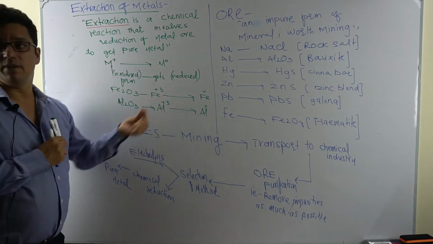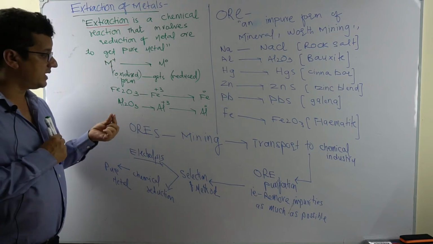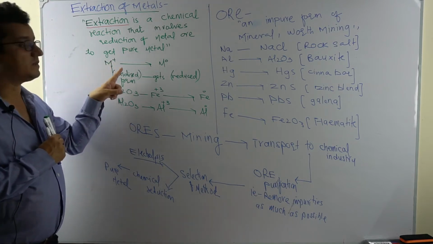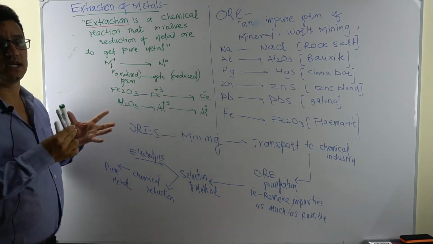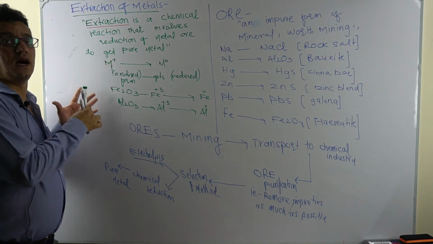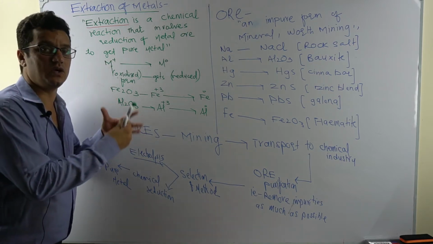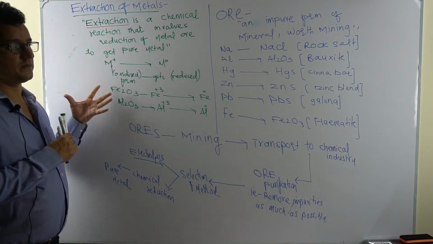Whether it is the chemical reduction method or the electrolytic reduction method, in both cases the metal in oxidized form must be turned into the reduced form. So that process is turning a metal ion, the oxidized form, back to the reduced form, the original form. And that is basically what we call extraction.